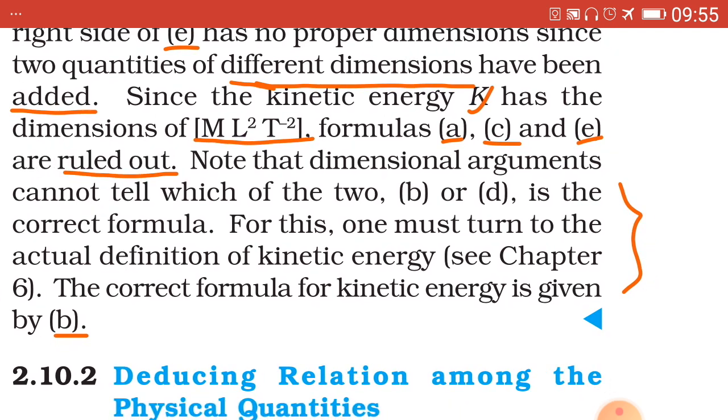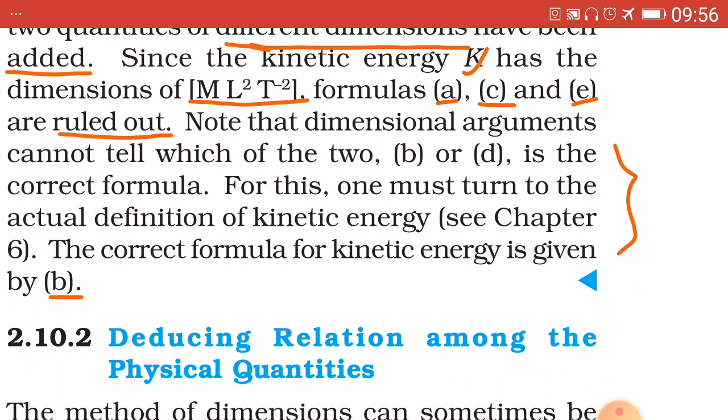And only out of B and D, B is the correct formula of kinetic energy. Even though D is dimensionally correct, the formula of kinetic energy is not correct.